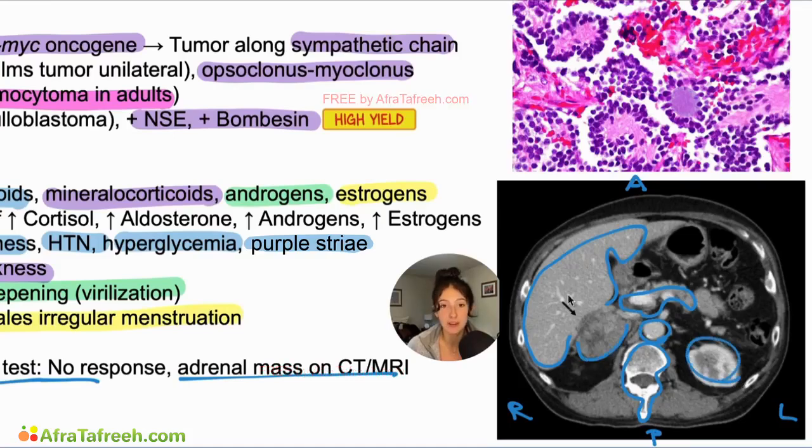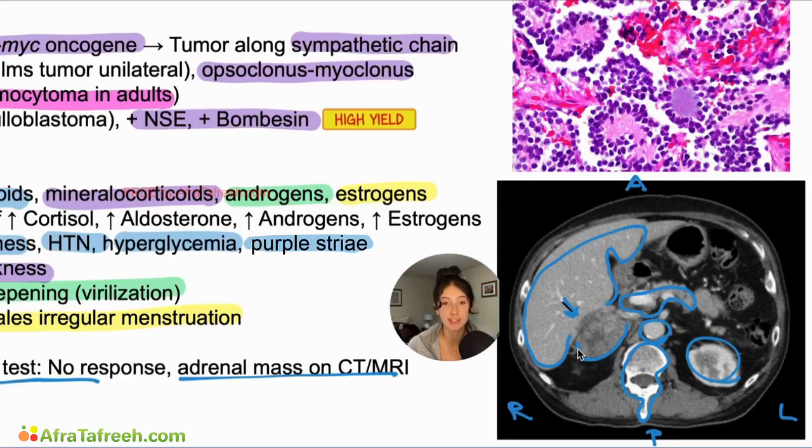And our helpful radiologist has given us an arrow sign here. I love a good arrow sign. And it is pointing out to us in this case a mass that is right along the border of this right-sided kidney. So here's the right-sided kidney and we are pointing at this dark spot here. And that dark spot is very suspicious for an adrenal neoplasm because of its proximity to the kidney.